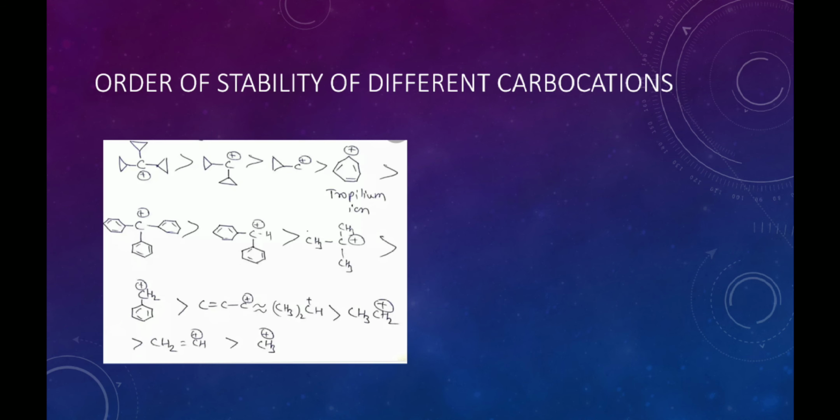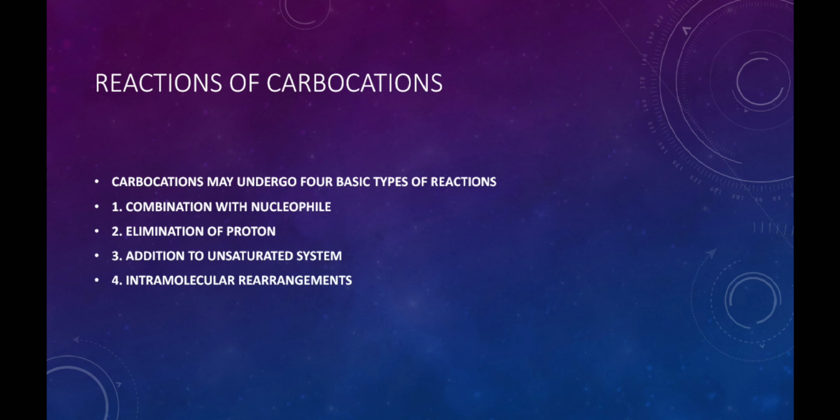Here is the order of stability of different carbocations. In this slide, you can see that the first one is the tricyclopropyl methyl carbocation, which is far more stable than the dicyclopropyl methyl carbocation. It is more stable than the cyclopropyl methyl carbocation. It is more stable than the tropylium carbocation, and the tropylium carbocation is more stable than the triphenyl methyl carbocation.